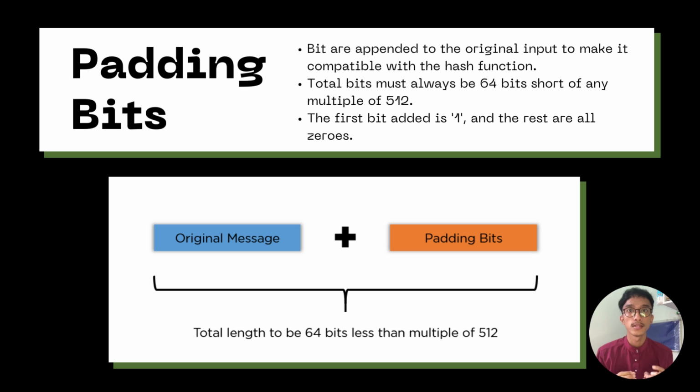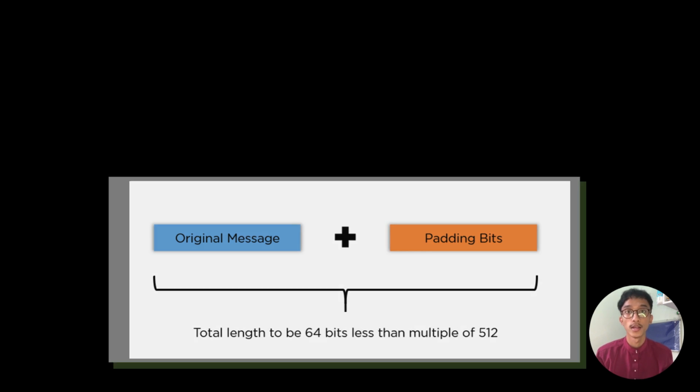When receiving the input string, ensure that it is 64 bits short of a multiple of 512. Throughout the extra characters, you must first add one followed by the remaining zeros when padding the bits. This ensures that our string is only 64 characters short of any multiple of 512.